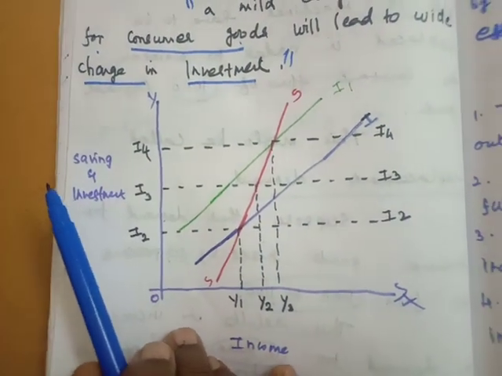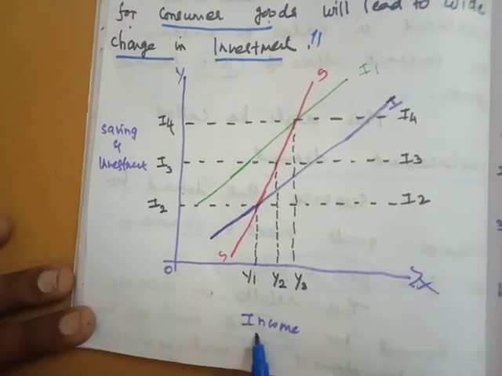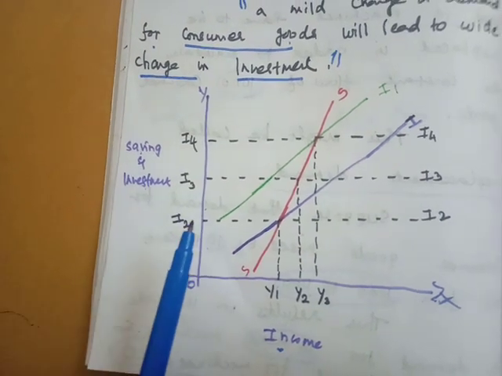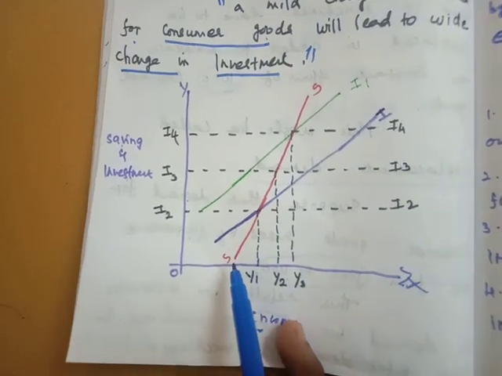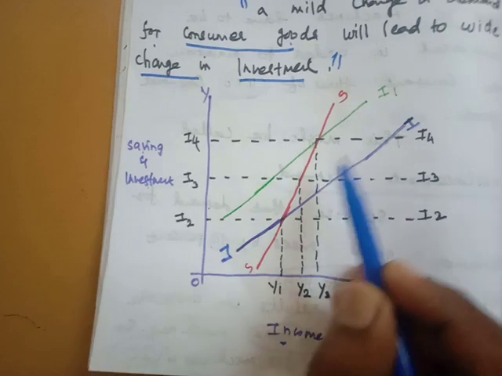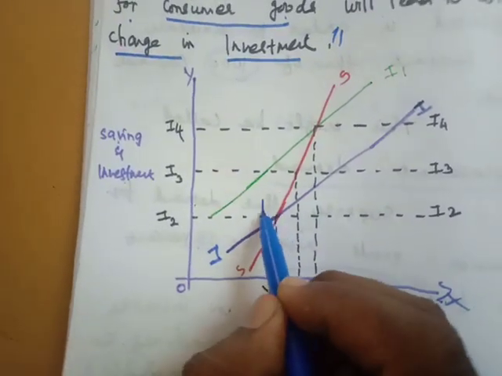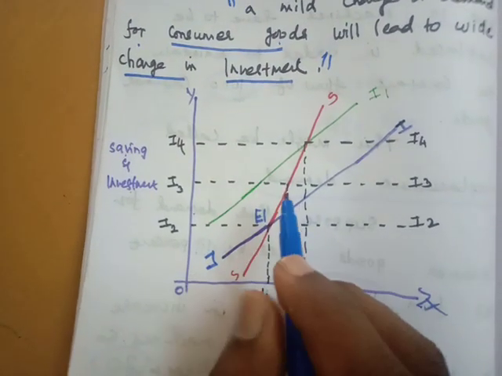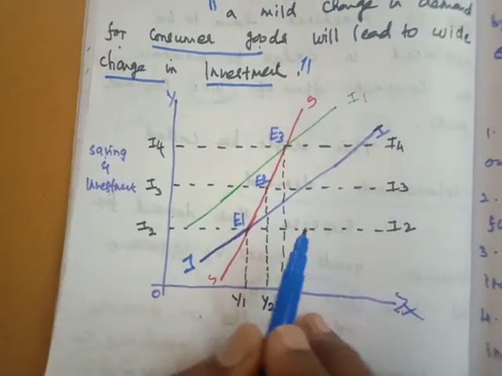Next we will move to the diagrammatic explanation. The x-axis represents income, and the y-axis represents saving and investment. Here the red curve is called the SS curve, that is the saving curve, and the II curve is called the investment curve. At the points E1, E2 and E3 the curves meet.